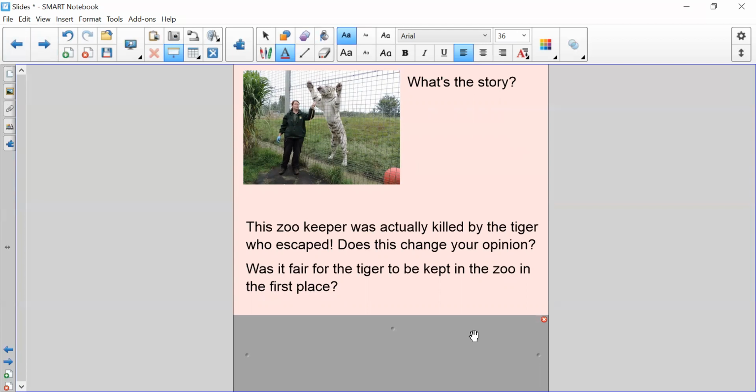So does this change your opinion? Is it actually fair for the tiger to be kept in the zoo? Should humans be in charge of looking after these animals? Obviously, it's very different to keeping animals as pets. These are wild animals that are not used to being around humans. So was it the tiger's fault? Was it the zookeeper's fault? And does this change your perspective? Does this make you now blame the animal and see it from a different point of view?